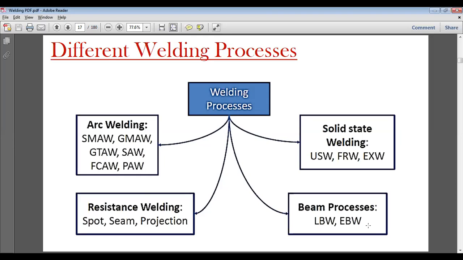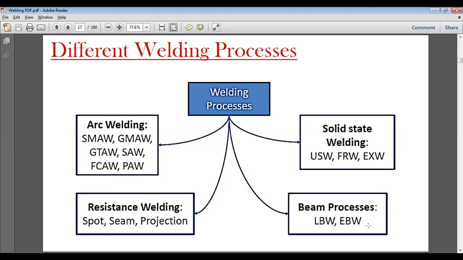The heat is produced by different sources. If we produce heat by arc, then it is known as arc welding. If heat is produced by electrical resistance, it is known as resistance welding. If heat is produced in solid state, like by rubbing or friction, these are known as solid state welding.